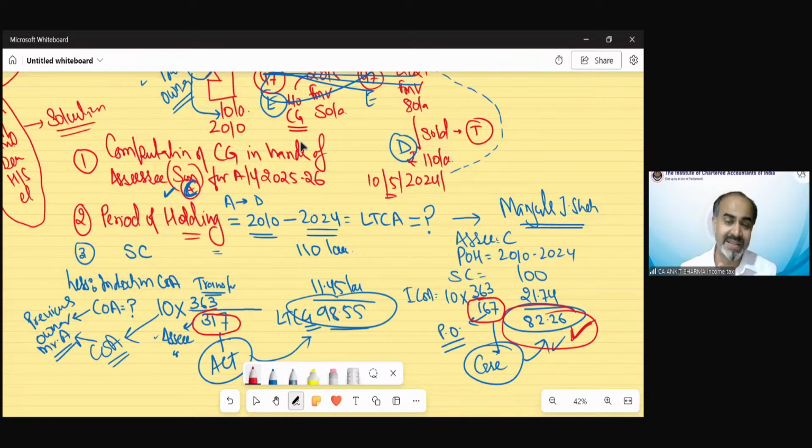We use the index for the year in which the improvement took place. So in case of cost of improvement, there is no confusion. You need to take only the index of the year in which the improvement took place. The assessee is irrelevant in this case. So this problem will not come in case of cost of improvement. We will solve that kind of question. Do not worry today.